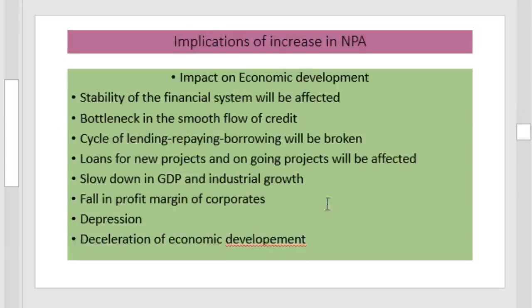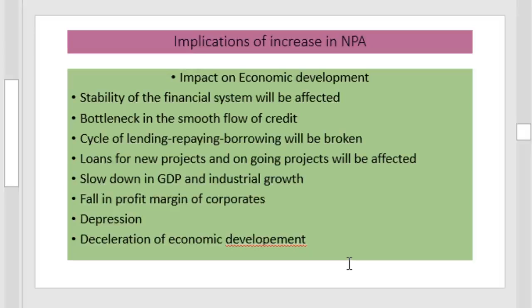Let us see its impact on economic development. First of all, if there is an increase in NPA, then it will affect the stability of the financial system, and there will be bottlenecks in the smooth flow of credit, and the banks will suffer from the provisioning of the credit, and it will affect the smooth flow of credit. The cycle of lending, repaying, borrowing will be broken. The smooth flow of lending, repaying, borrowing, etc.